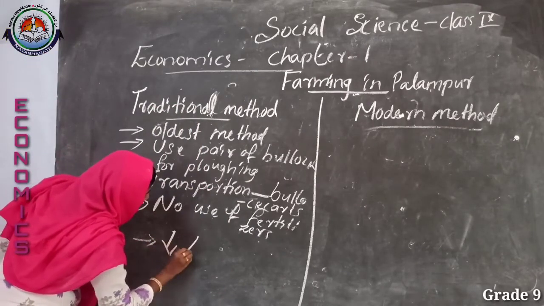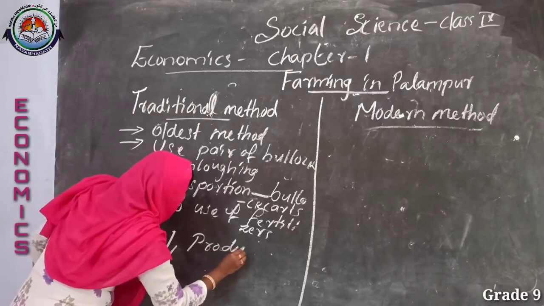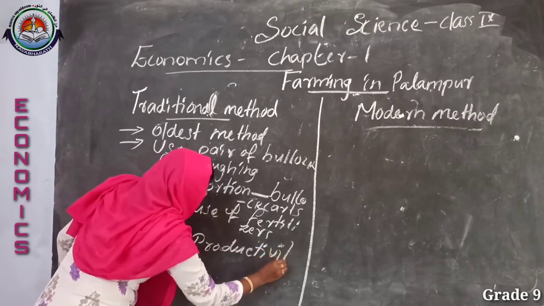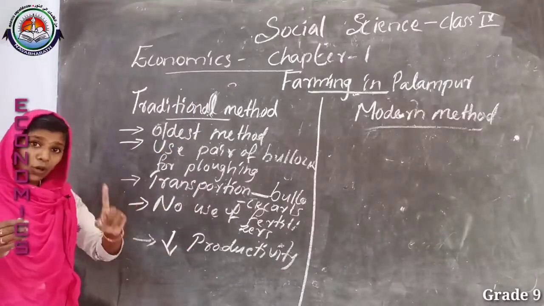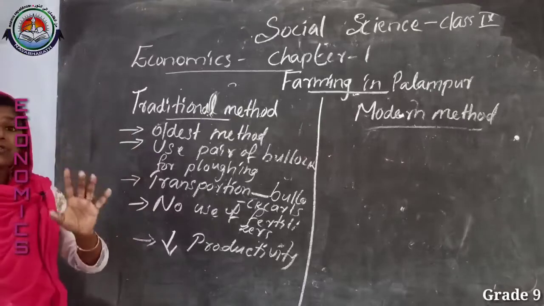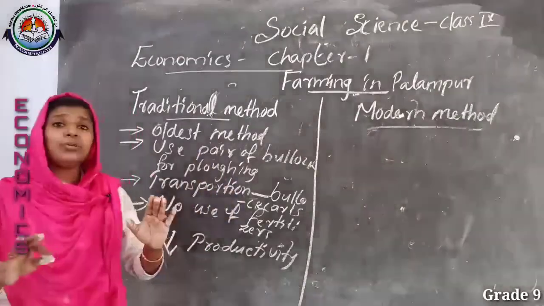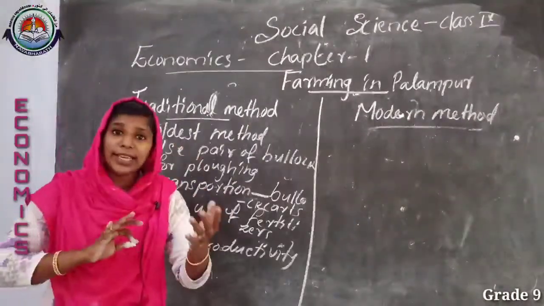Low productivity. Why do the farmers get low productivity? Because they use only the natural way of cultivation and don't use any fertilizers to improve their cultivation.